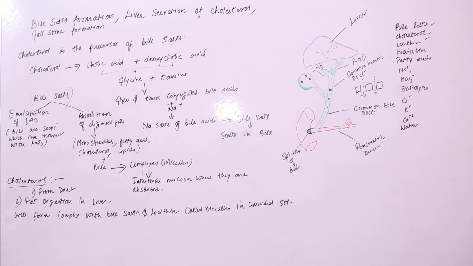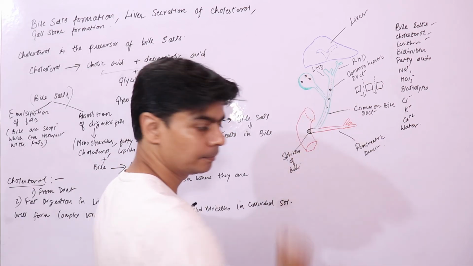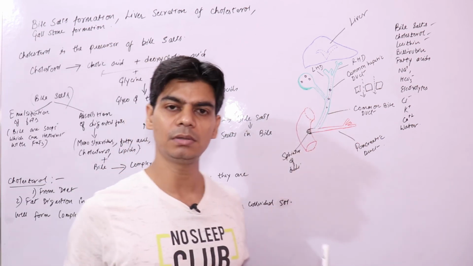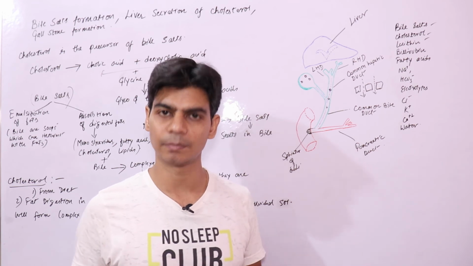And since I said that due to some infection in the wall of the gallbladder, its absorption characteristic changes, it increases abnormally.